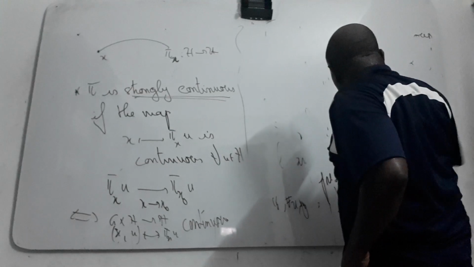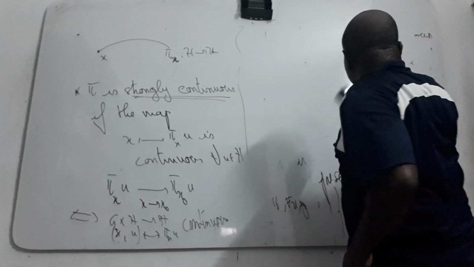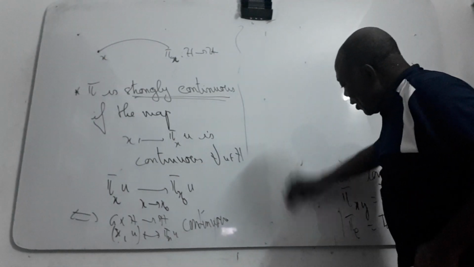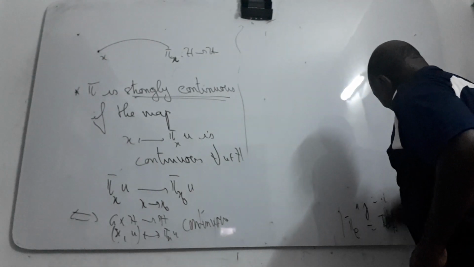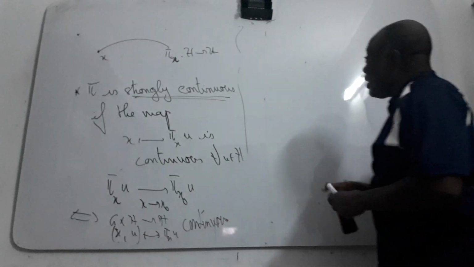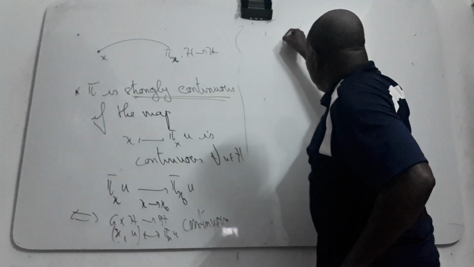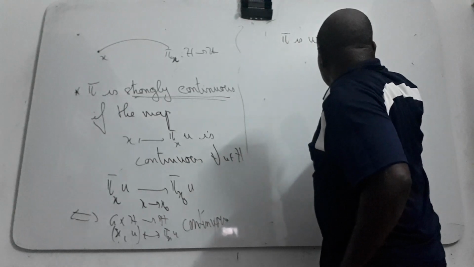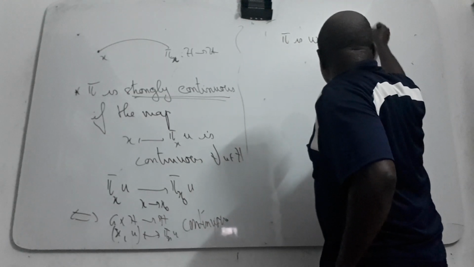If π is weakly continuous, you have to take two vectors u and v in your Hilbert space, and you can associate this kind of scalar product. So π is weakly continuous.